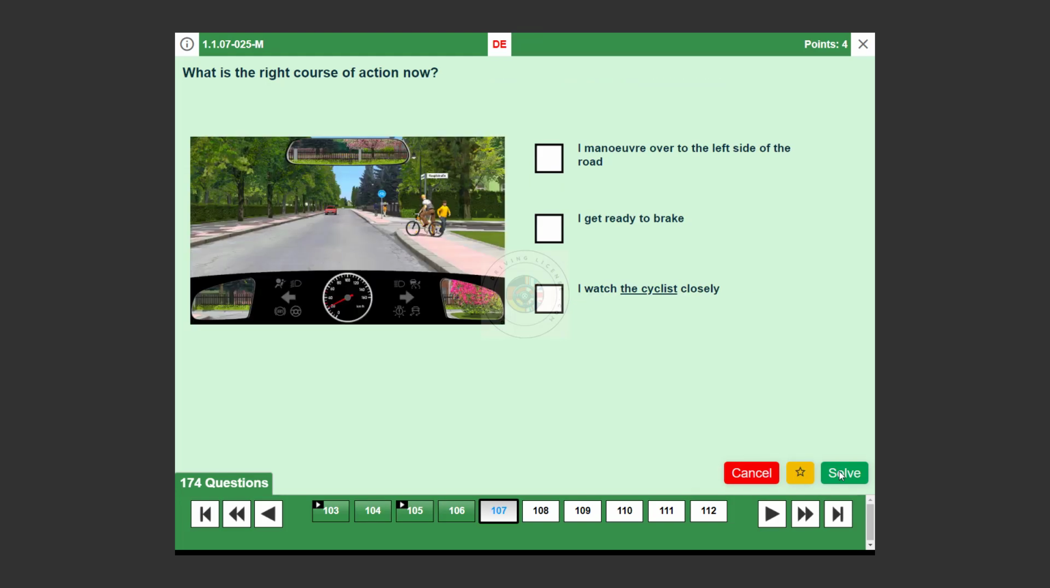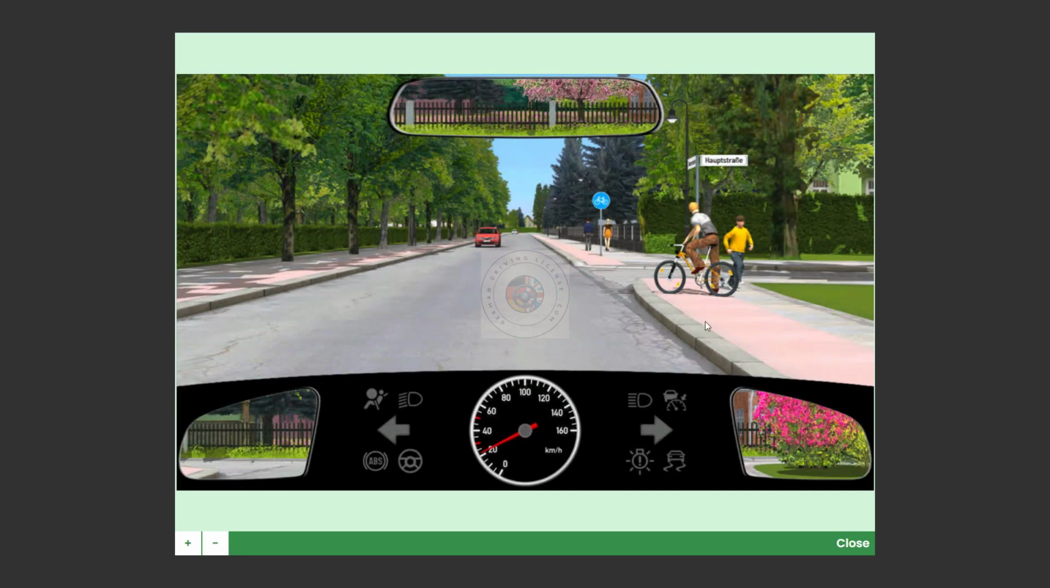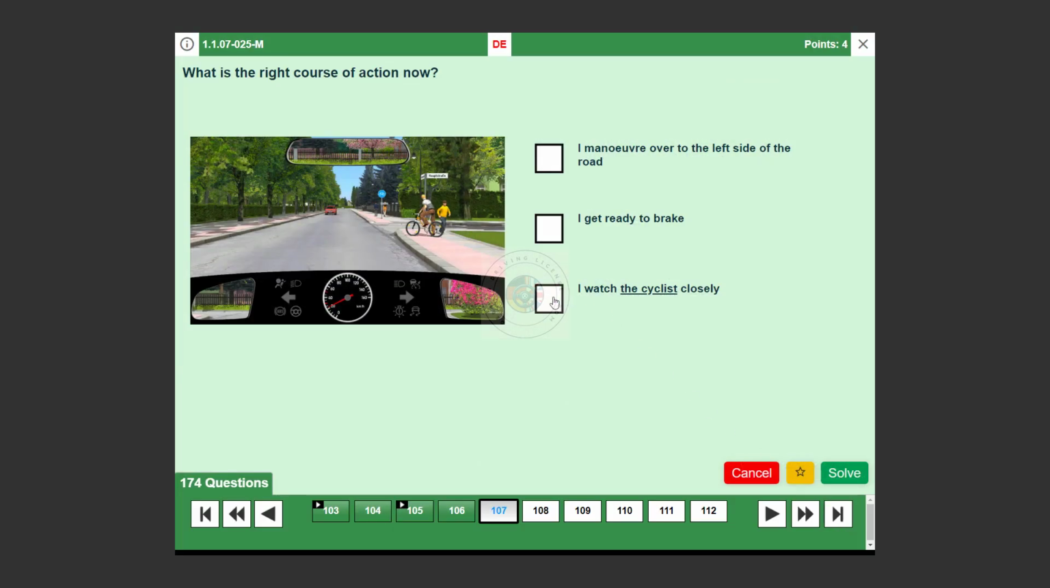Question number 107. What is the right course of action now? I watch the cyclist closely. True. Keeping an eye on the cyclist helps anticipate their actions. I maneuver over to the left side of the road. False. Shifting lanes abruptly may not be safe. I get ready to brake. True. Preparing to stop allows for a safer response to the cyclist's movements.